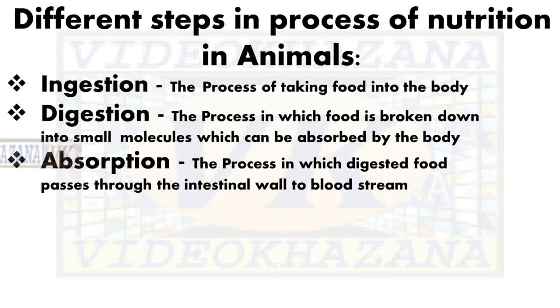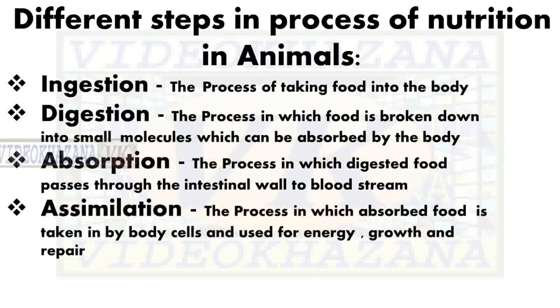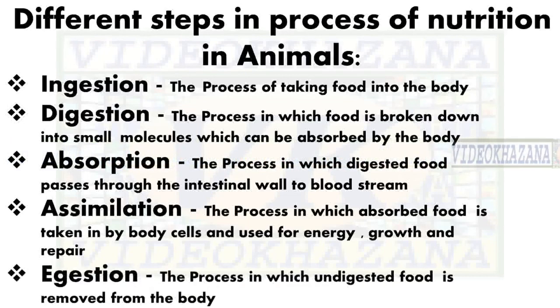be absorbed by the body for its use. Third is absorption, the process in which digested food passes through the intestinal wall to the bloodstream and reaches to each part of the body, each cell. Fourth is assimilation, the process in which absorbed food is taken in by the body cells and used for energy, growth and repair. And the last step, fifth step, is egestion, the process in which undigested food is removed from the body, which is no longer used in body.